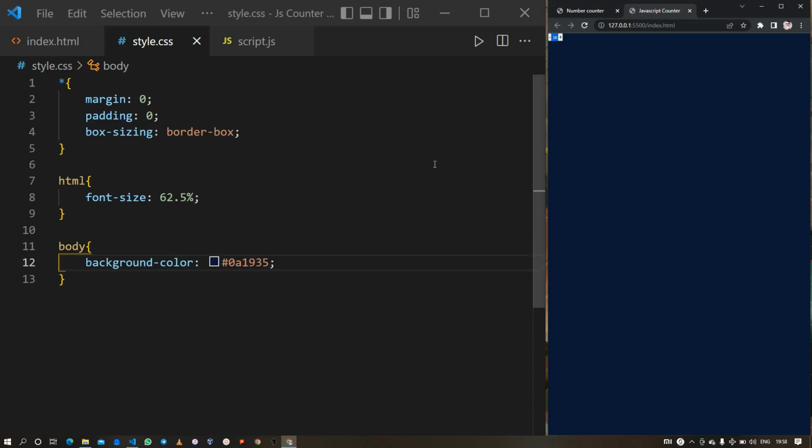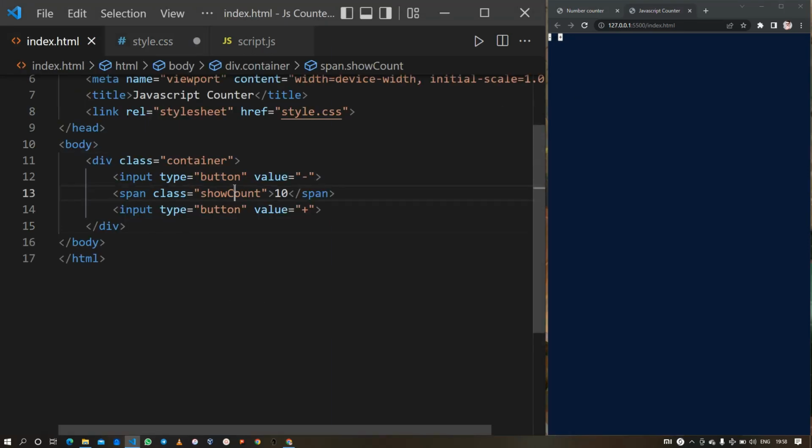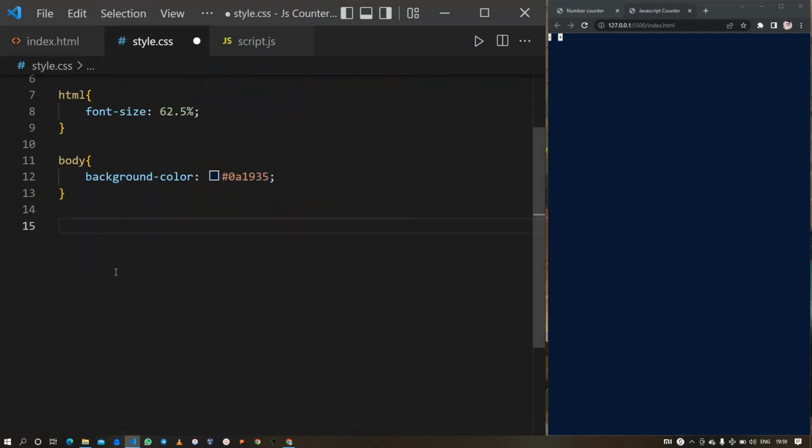So now let's first target the counter, I mean the span element, so that we can view it properly. As we have used the class name showCount for the span element, I am going to target it using that class name itself.